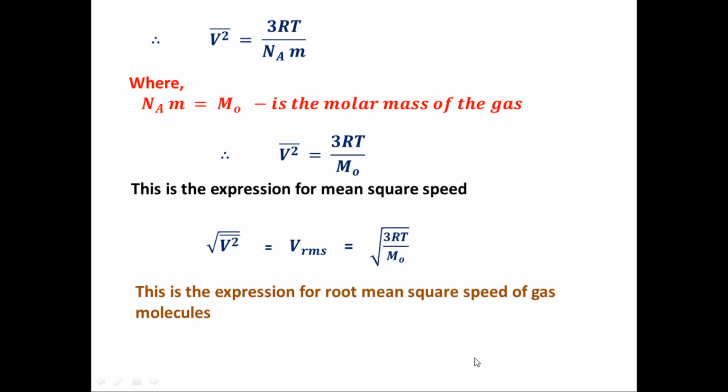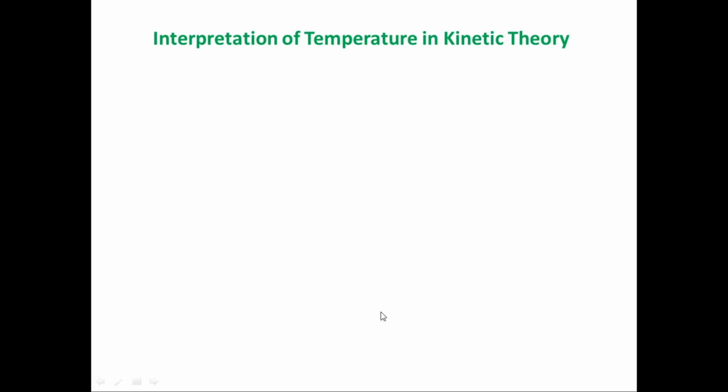We have discussed the expression for the root mean square speed of gas molecules, and we determined this expression with the help of the equation of pressure. The next point from this chapter is the interpretation of temperature in kinetic theory. It means simply the meaning of the given word. We have discussed the relation of absolute temperature in kinetic theory, according to the same equation of pressure.